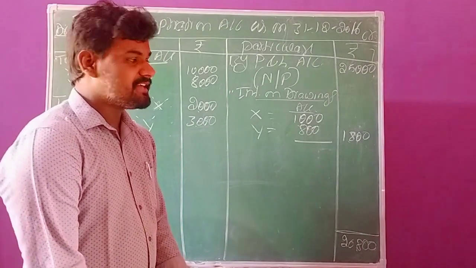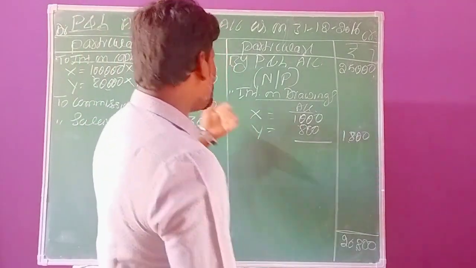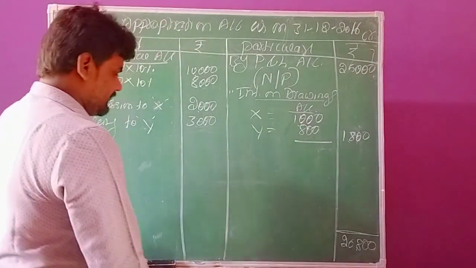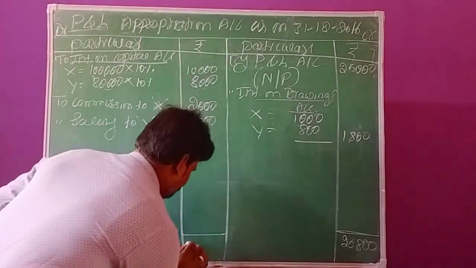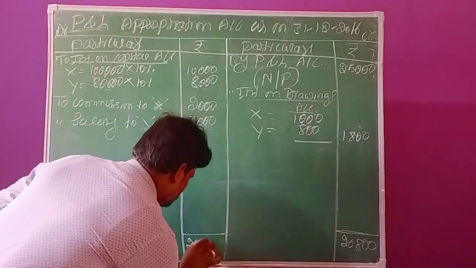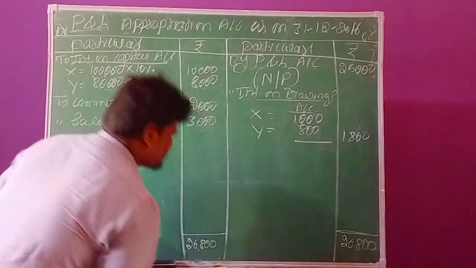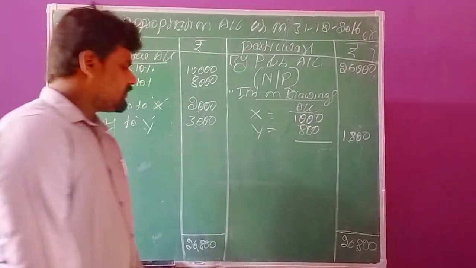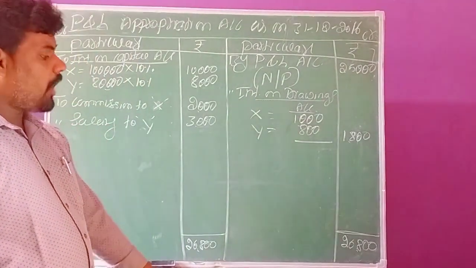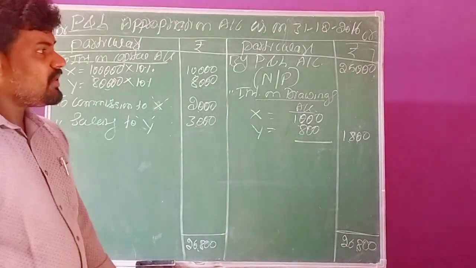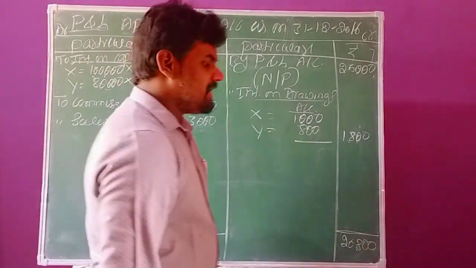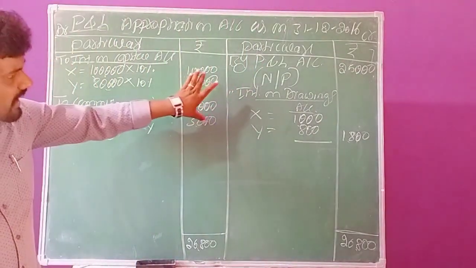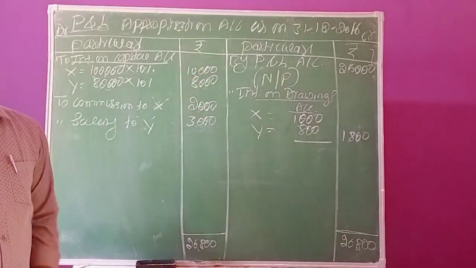The credit balance is more compared to the debit balance. This balance you have to record on the debit side, 26,800. So the total credit balance we need to apply on the debit side. Now from this credit balance you have to discharge all the expenses on the debit side.